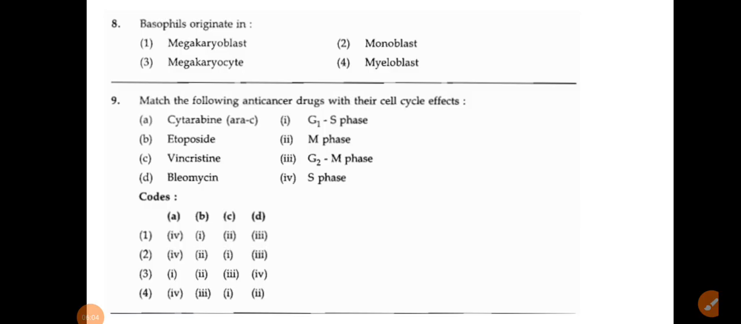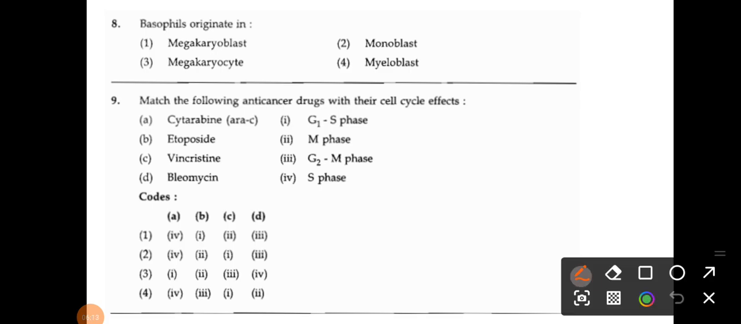Okay, the next one: basophils originate in. The options are megakaryoblast, monoblast, megakaryocyte, myeloblast. So what is the correct answer? That is your myeloblast. So basophils originate in the myeloblast.